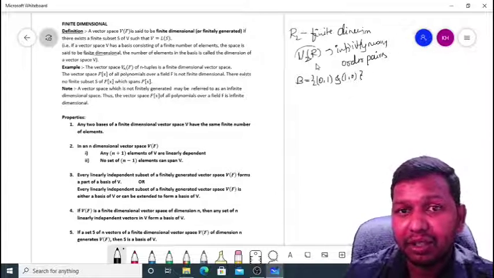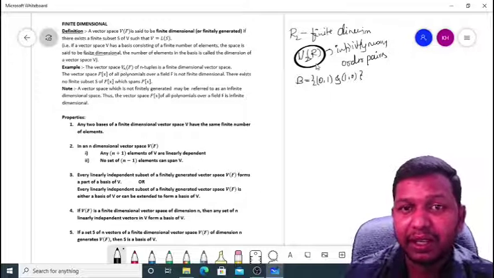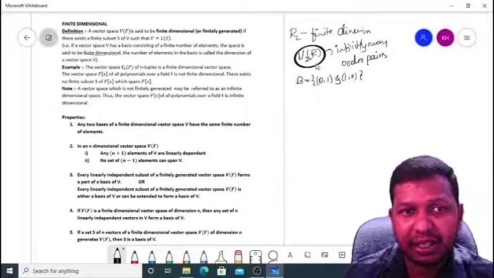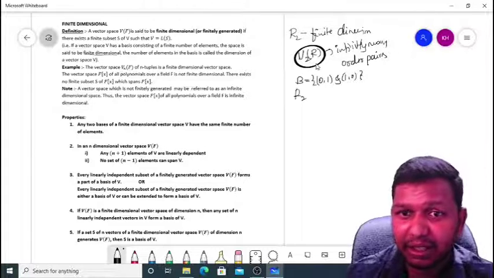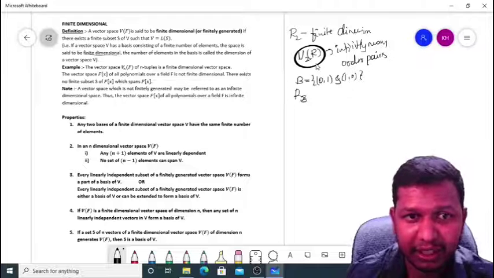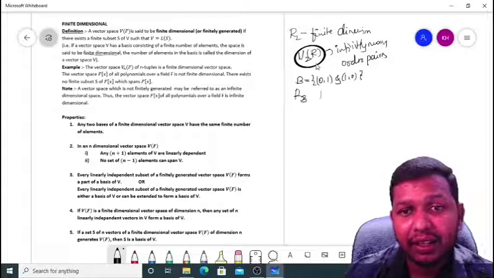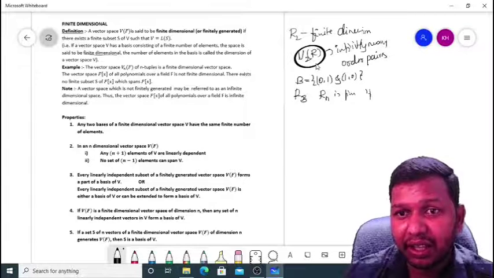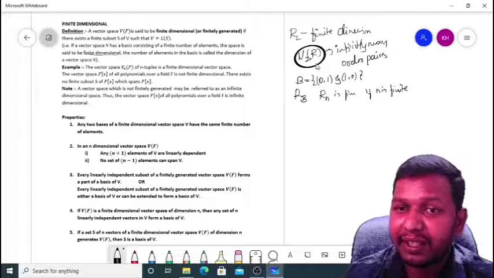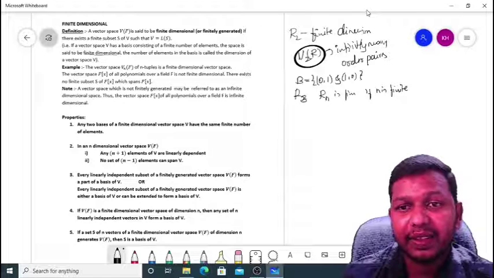Therefore, the dimension of V2 of R is only 2. Therefore, it is finite dimensional. Similarly, R2 is also finite dimensional, R3 is also finite dimensional. Like that, Rn is finite dimensional if n is finite.